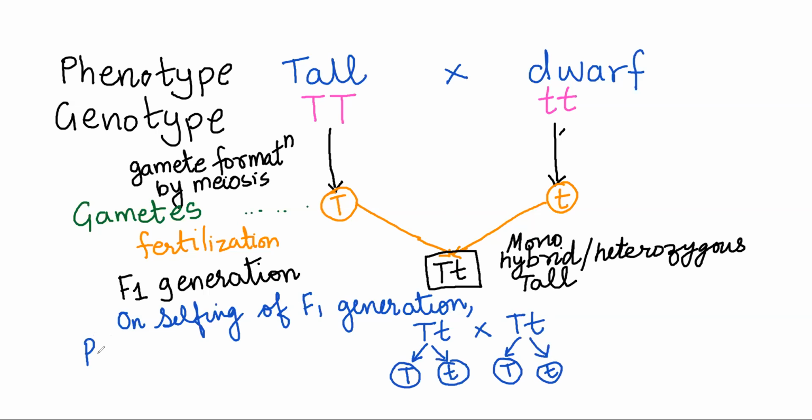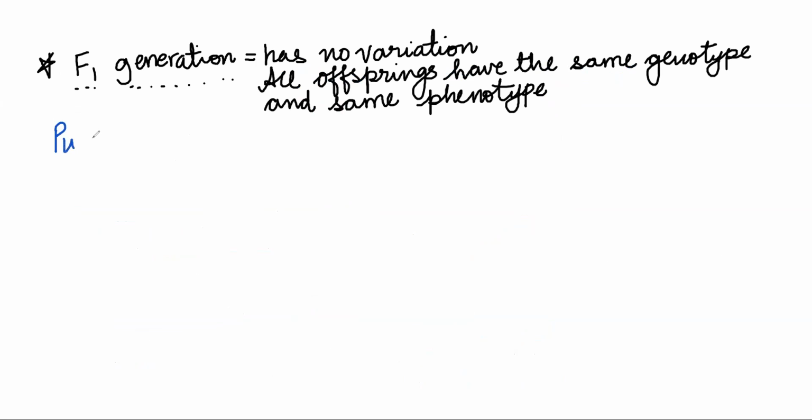To do that, we have the Punnett's checkerboard method. Punnett's checkerboard, for the various combinations. Let's talk about the Punnett's checkerboard here.